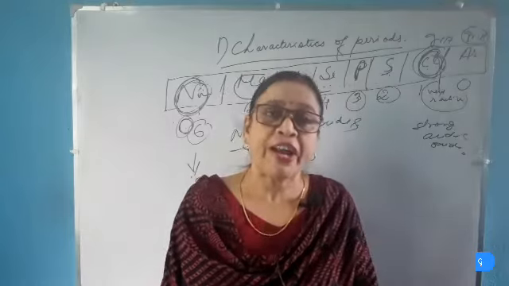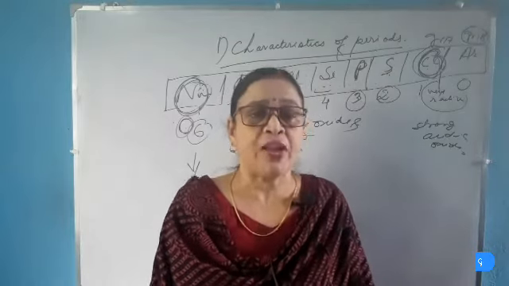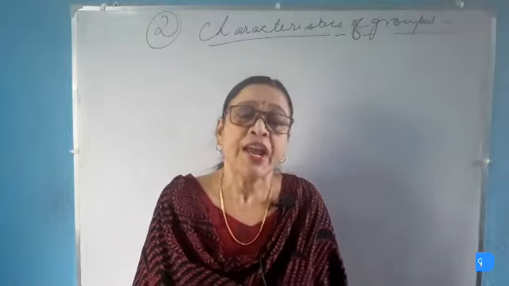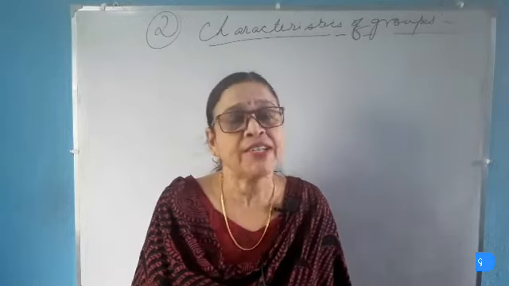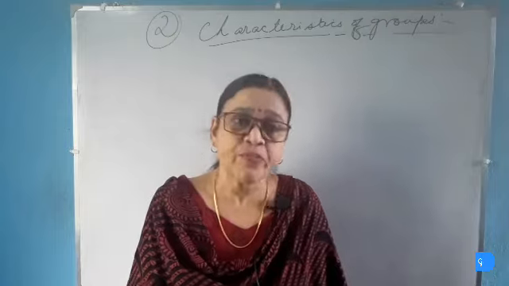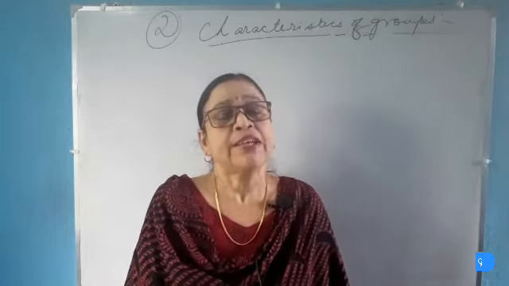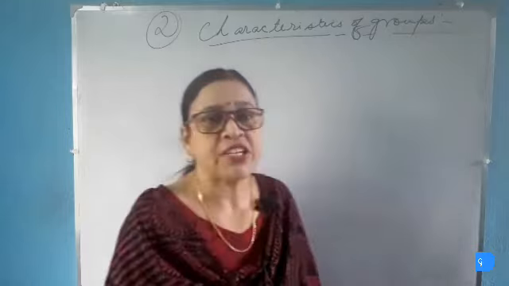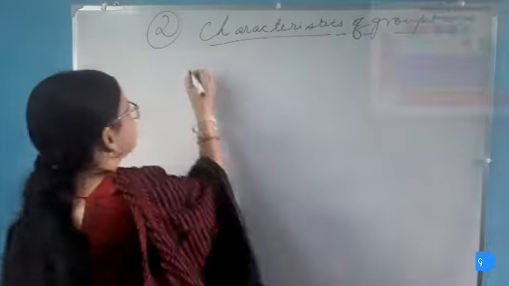So we will study our next topic, characteristics of elements in a group. There is also variation in the properties of the elements in a group, like valence electrons, valency, size of the atom, metallic character, chemical reactivity and nature of the oxides. So first we will study about the valence electron.